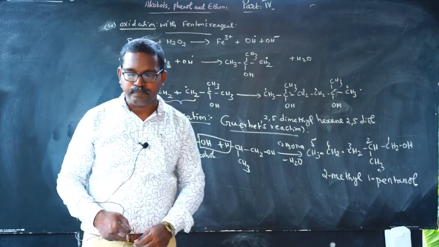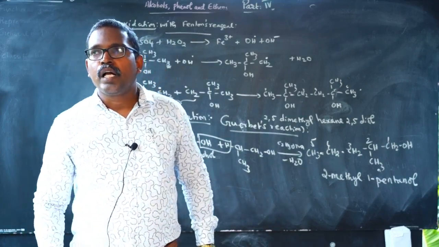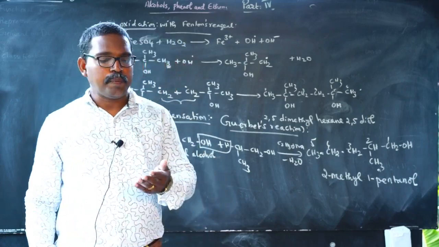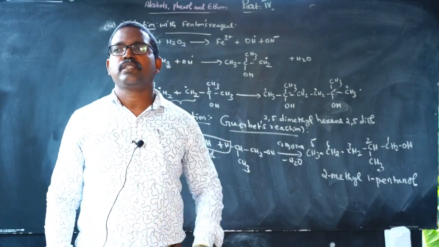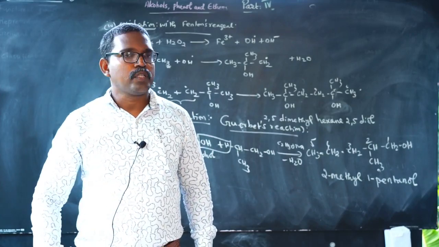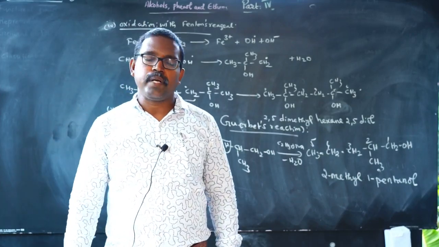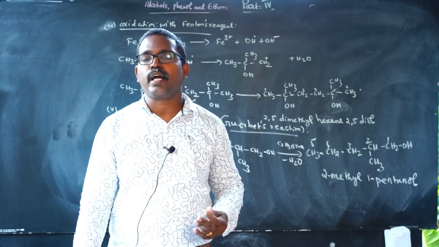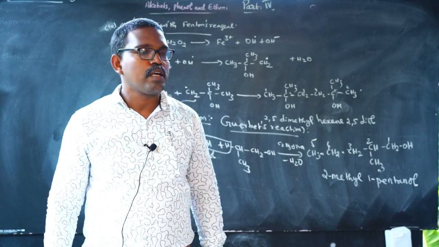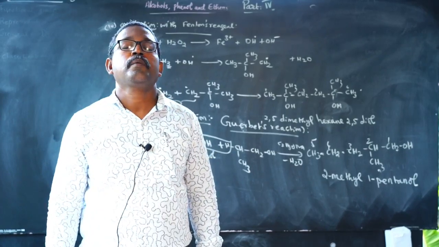So, these are the chemical reactions due to the participation of both the alkyl group as well as the OH group. These are all the chemical reactions of monohydric alcohols. I hope all these reactions are understood by each and every one.